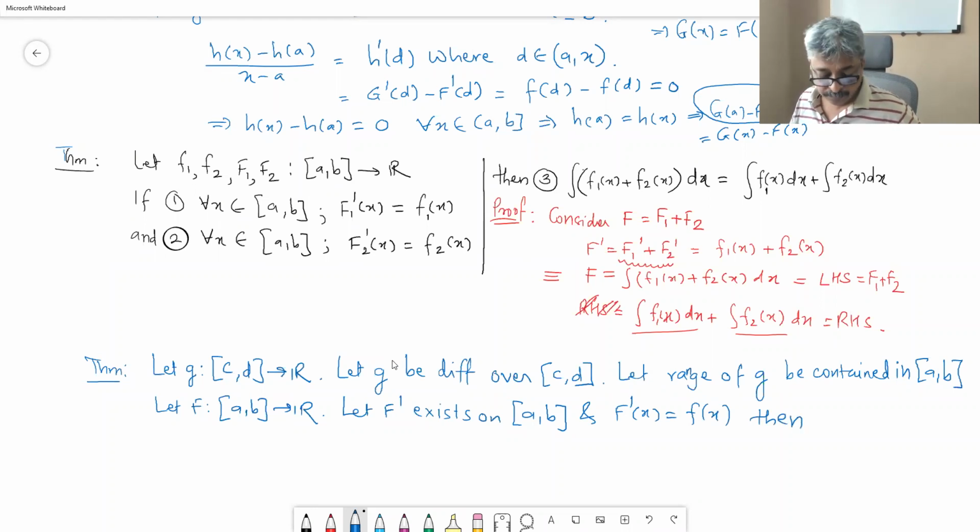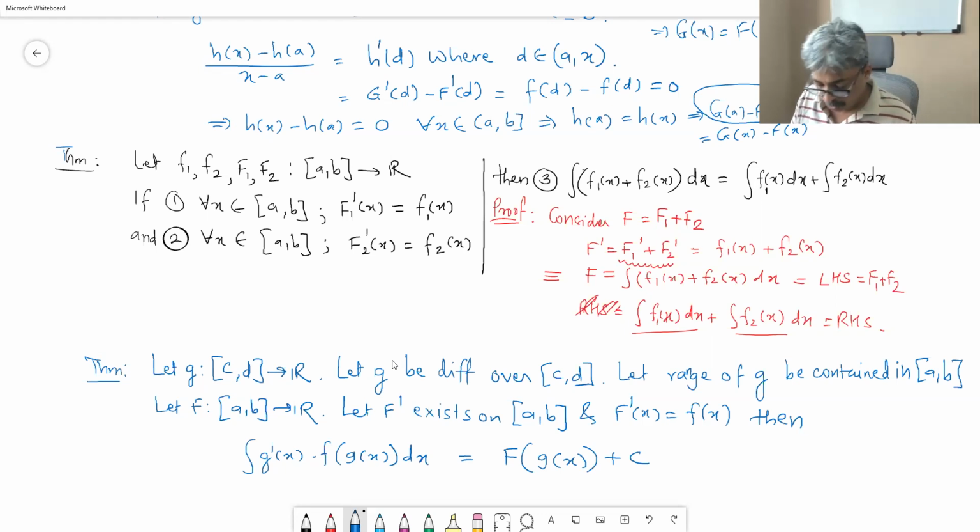Then integral G dash of x into f of G of x dx is equal to capital F of G of x plus C.